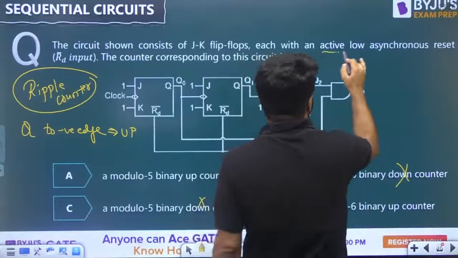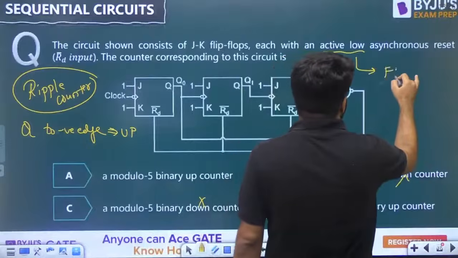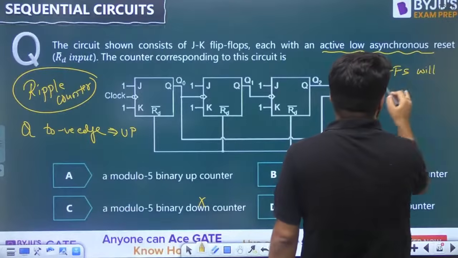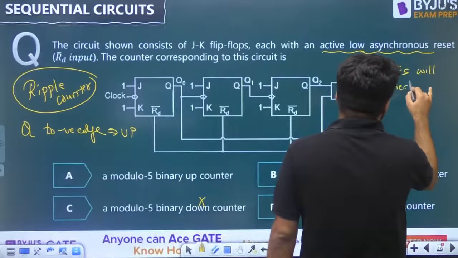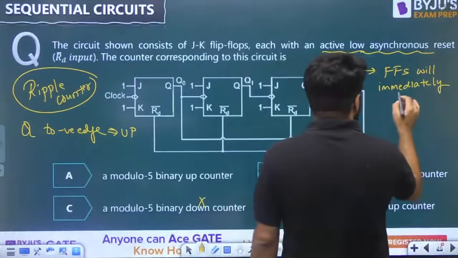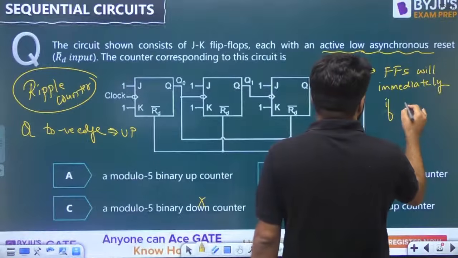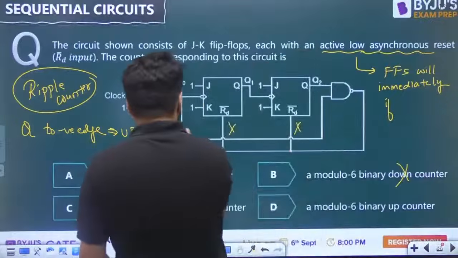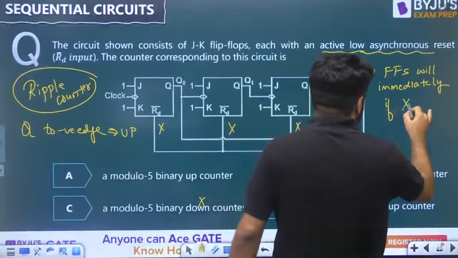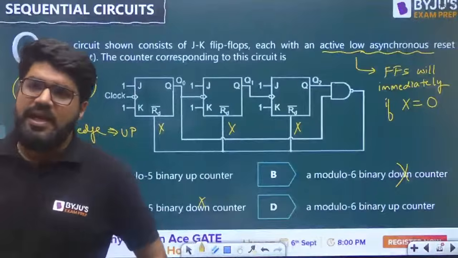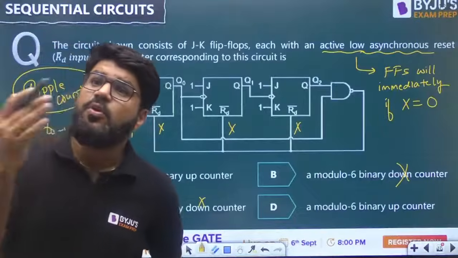Here it says active low, and it is asynchronous also. The flip-flops will immediately reset. Because it is asynchronous, it will not wait for the next clock. Flip-flops will immediately reset if, suppose the reset pin I call X, if X is equal to 0. It will be active when it is receiving the low signal.